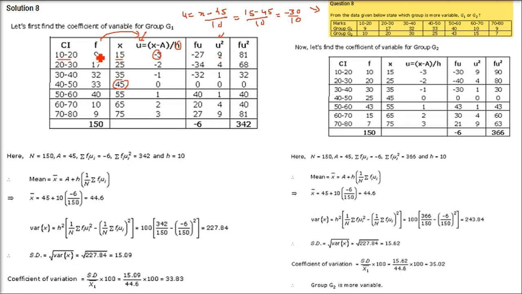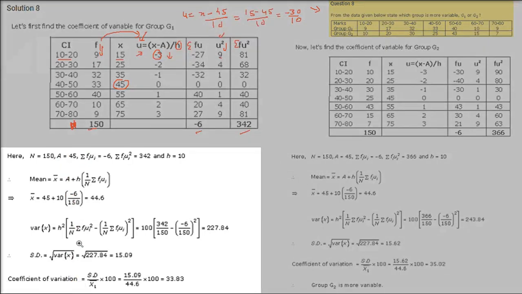Then you have to multiply f and u, this column and this column. f and u is 9 into minus 3, which is minus 27, and 17 into minus 2 is minus 34. Now you have to take u square and multiply it with f, so f into u square. These two columns you have to add: sigma fu and sigma fu square, minus 6 and 342 will come. Sigma f we call capital N also.